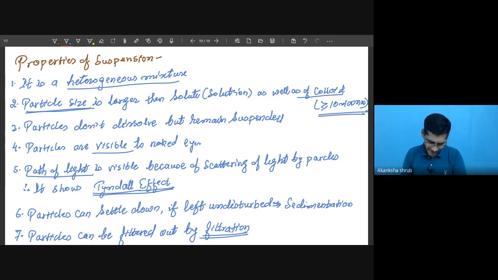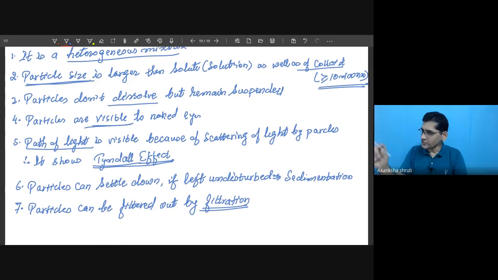The next one, it does not dissolve, it remains suspended because the interparticle spacing of the medium is not sufficient to accommodate it. The next one, because of its bigger size, it is easily visible to our naked eyes. If we put a torch light into the medium, then the light passing through that medium is visible. This is called the Tyndall effect.